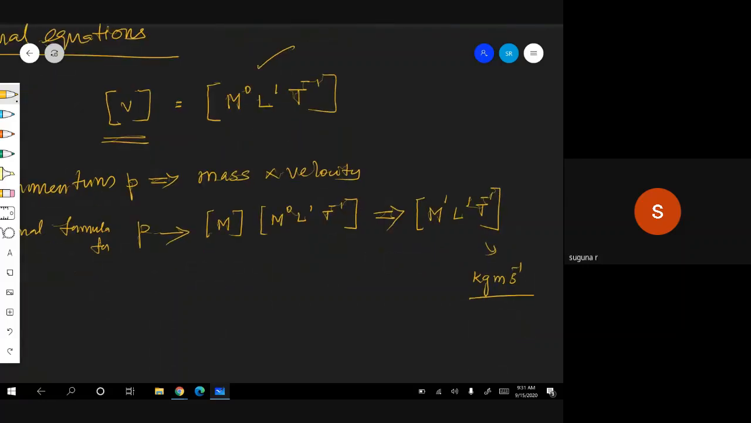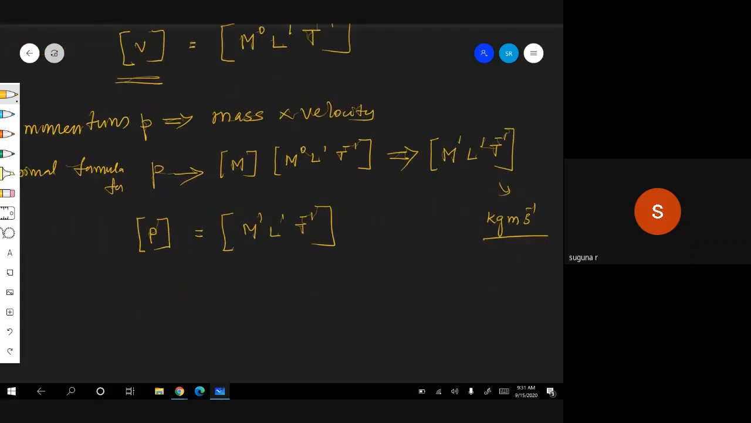Therefore, how to represent the same in the equation? How can the same be represented in the dimensional equation? Same thing, very simple. M power 1, L power 1, t power minus 1. That's it. Hope you are able to follow. Yes, ma'am.